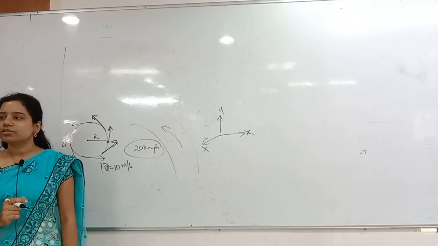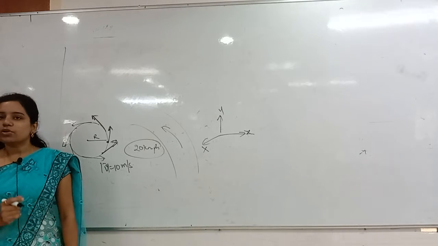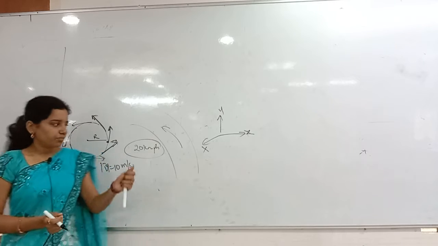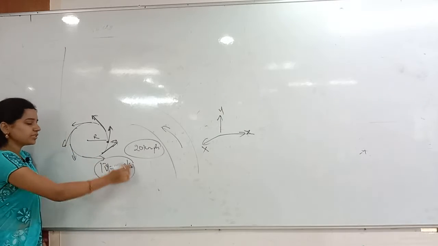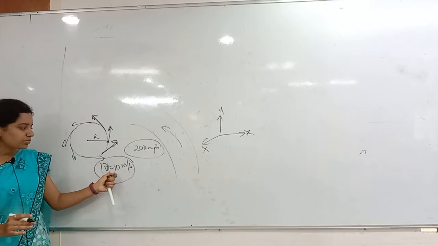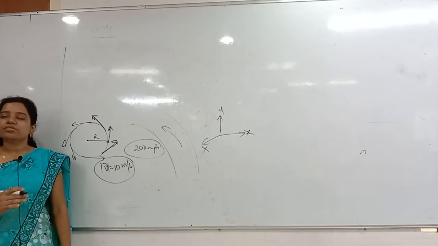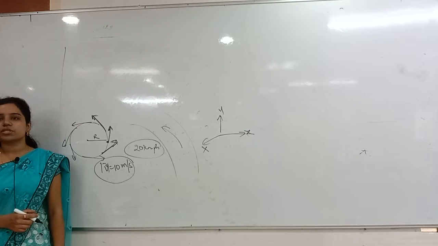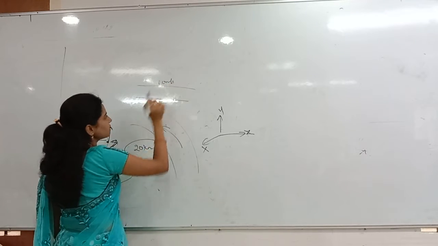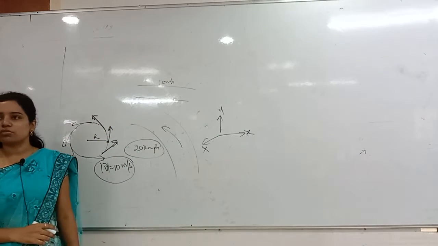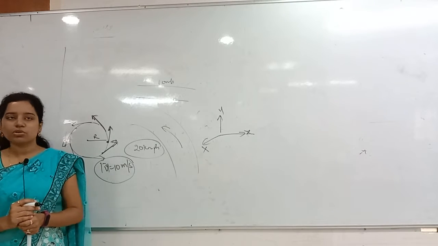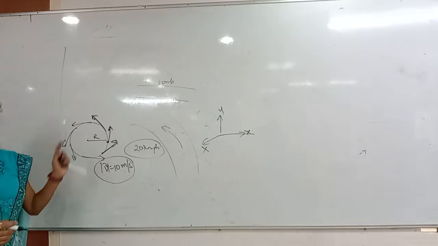That acceleration we call centripetal acceleration. You know the centripetal force, right? Who has given the centripetal force? Nothing but the change in velocity only. Because here the magnitude is not changing, the speed is constant. Whenever the body is moving with a constant speed in a straight line, then the acceleration equals how much? In a straight line it is moving with only 10 meters per second always. What is the acceleration? 0. Why? Because whenever the velocity is constant, the acceleration is 0. But in circular motion, it is not possible.